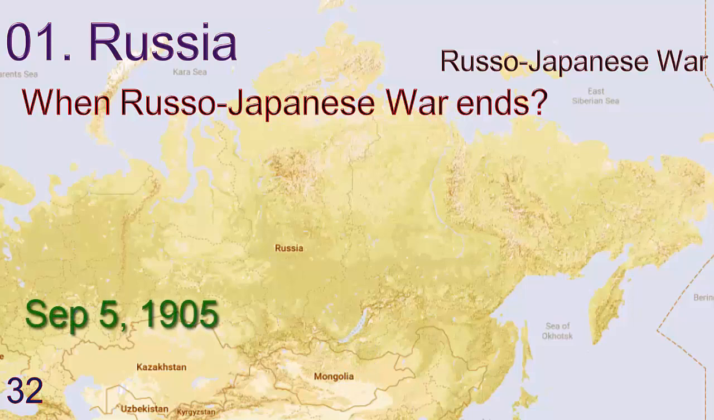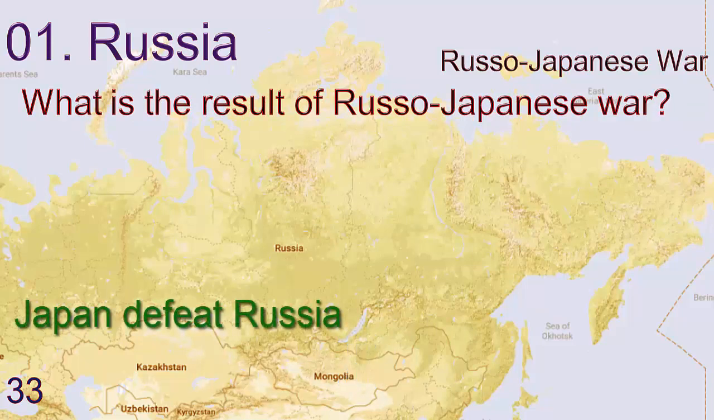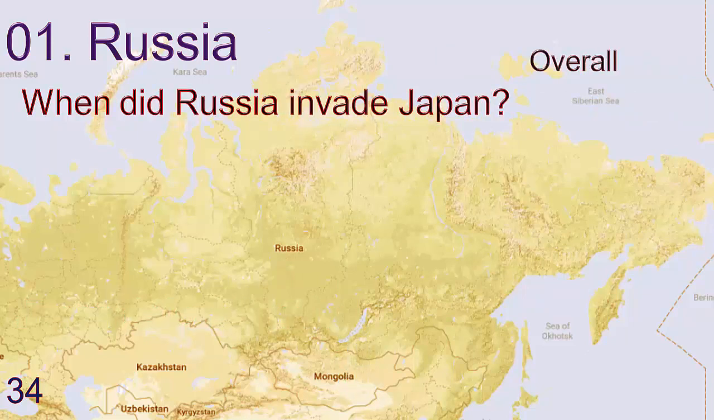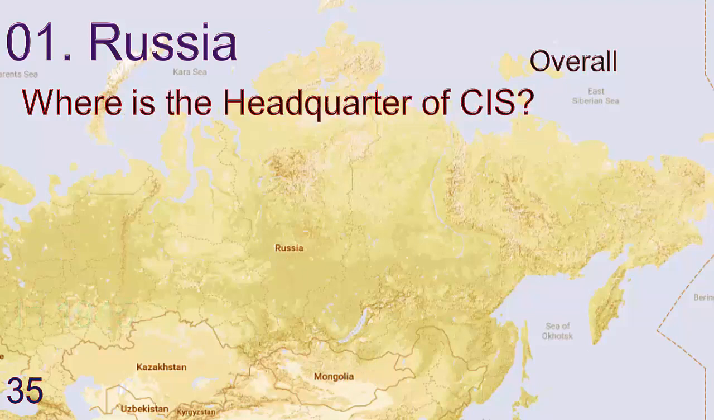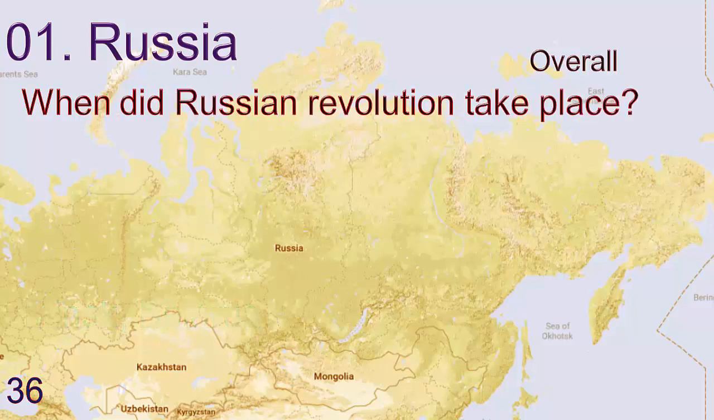September 5, 1905. What is the result of Russo-Japanese War? Japan defeat Russia. When did Russia invade Japan? Answer is 1945. Where is the headquarters of CIS? Answer is Minsk, Belarus. When did Russian Revolution take place?